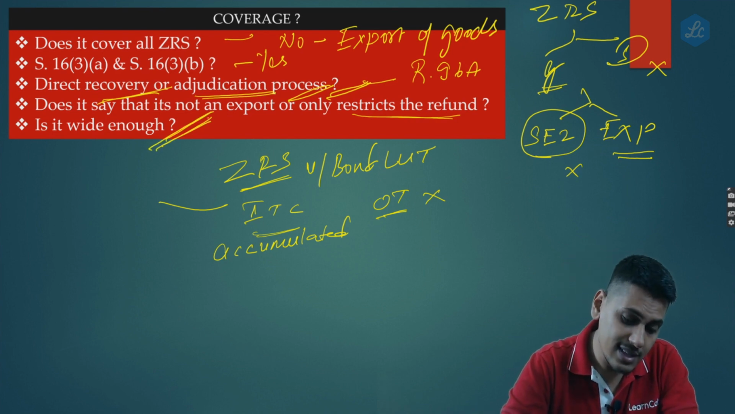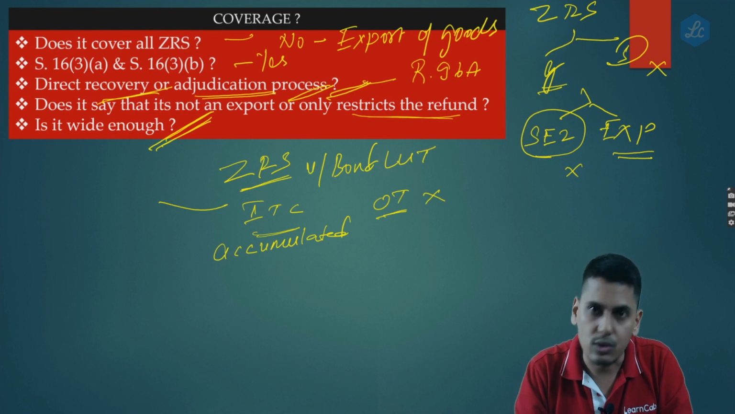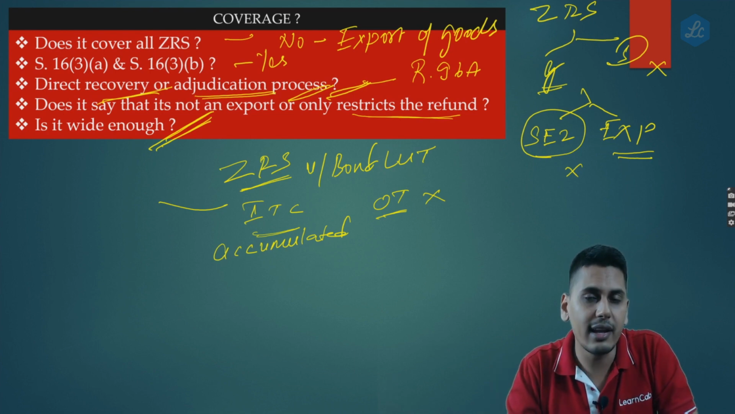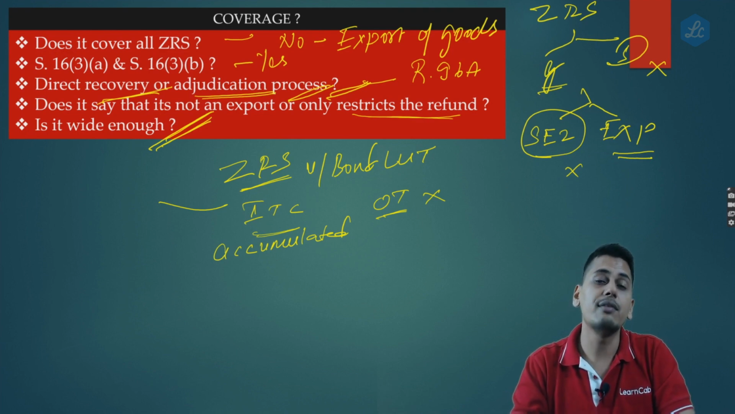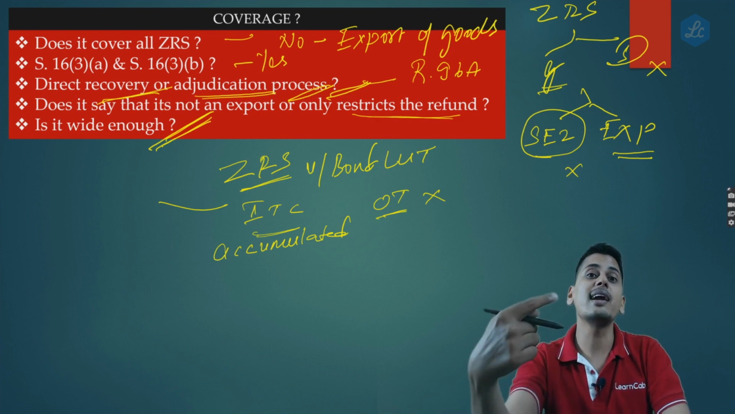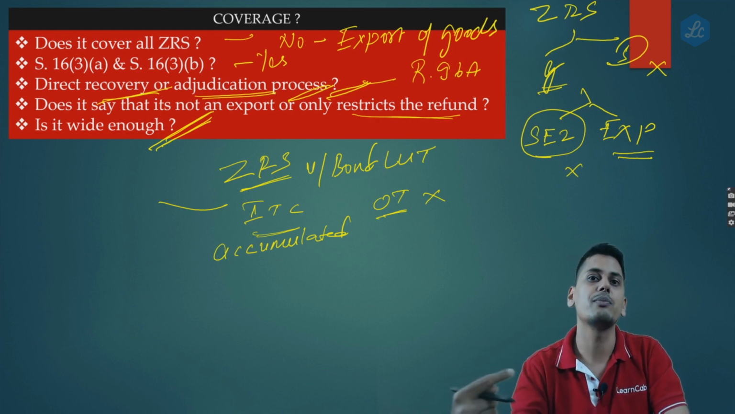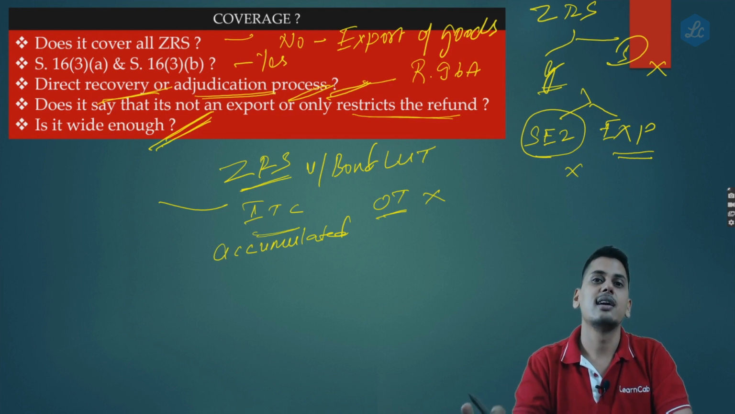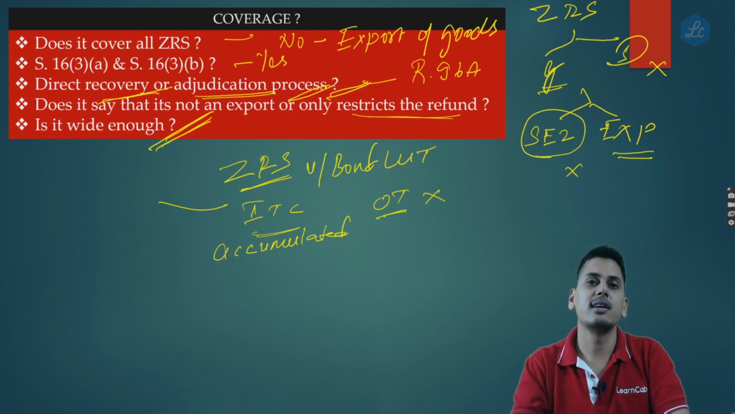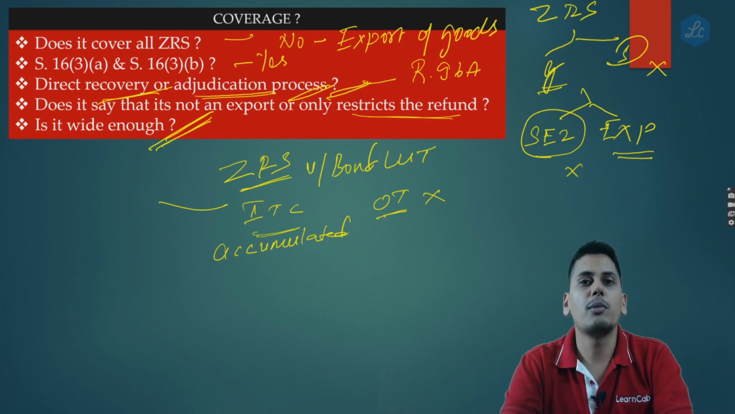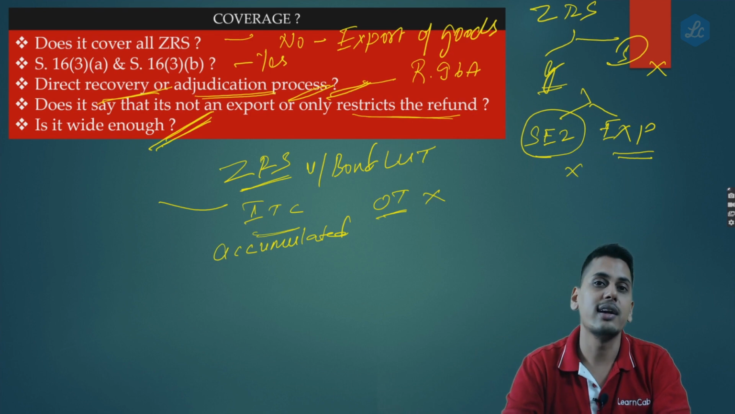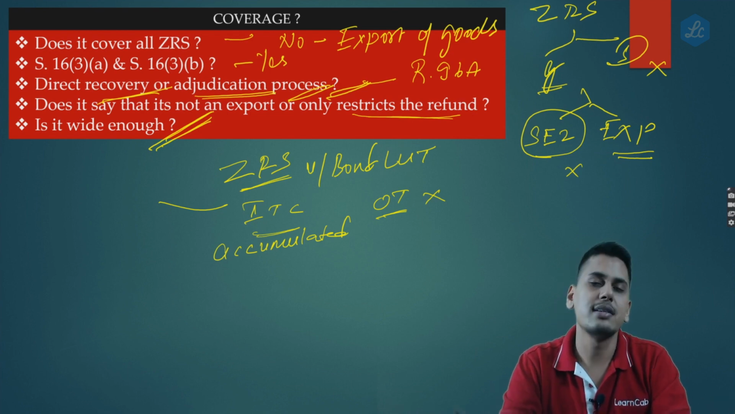So friends, is 96B wide enough? The answer is no. 96B is not wide enough because it doesn't cover those exports of goods made under bond LUT, wherein input tax credit is accumulated and is not applied for as a refund from the government but encashed from the customer. In that case, 96B fails. It is not wide enough to cover this transaction. So friends, this is all about 96B. I am sure you're able to understand this. It is very, very simple.